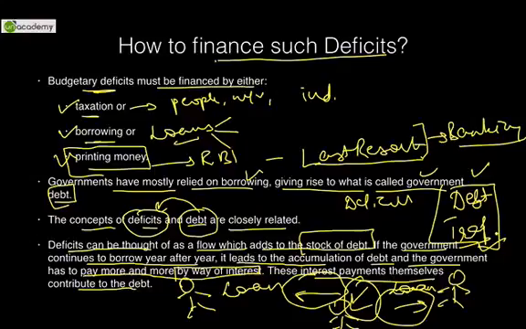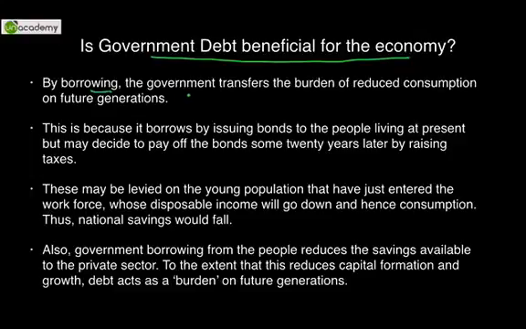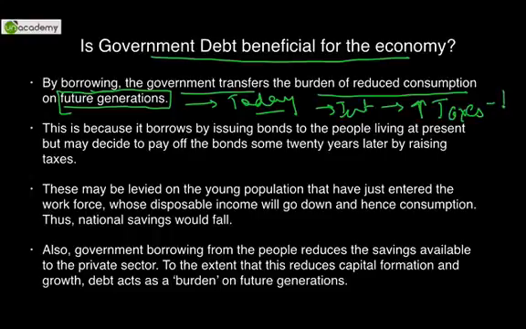In order to overcome this, we have to finance our deficits not from borrowings, but from any other source. So let's see, is government debt beneficial for the economy or not? By borrowing, the government transfers the burden of reduced consumption on future generations. So our future generations will bear the burden of what the government is borrowing today. How will they bear it? In the future, in order to pay that interest, the government will recover that amount from our future generations in the form of high taxes, in the form of high inflation. So all these would result in adding burden on our future generations.